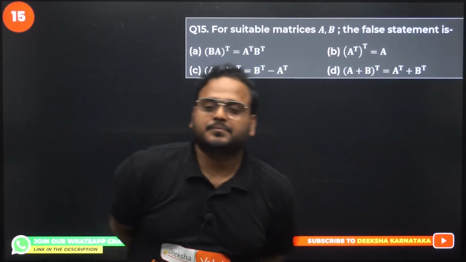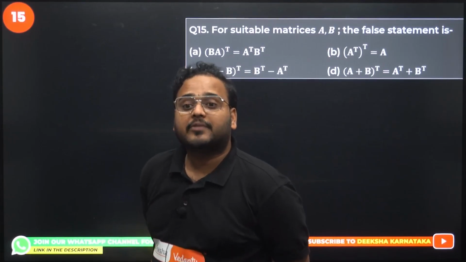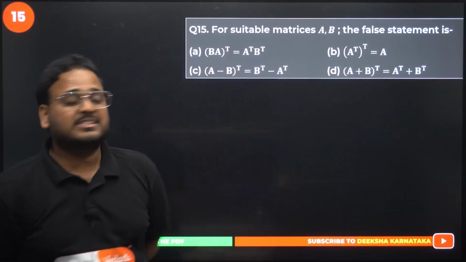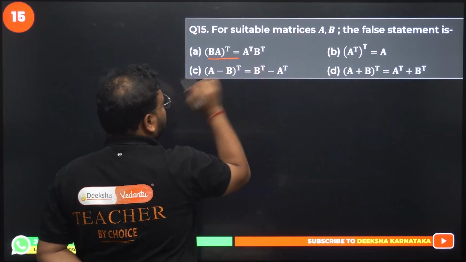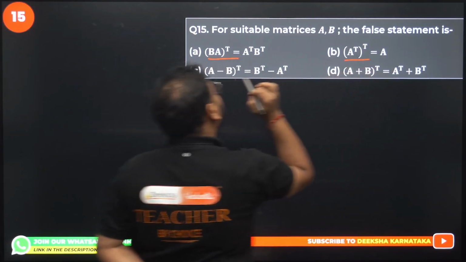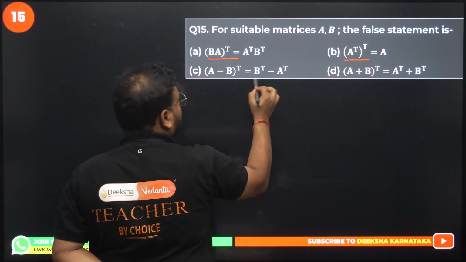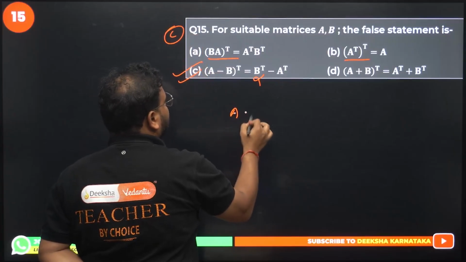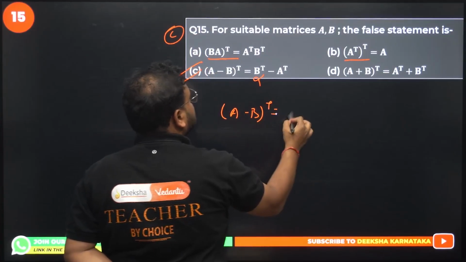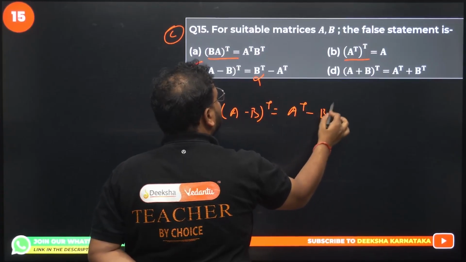15th one. For suitable matrices A and B, which is the false statement? This is true: (AB) transpose is B transpose A transpose. This is also true. Okay, this is false. Our correct choice is option C, because (A minus B) transpose is simply A transpose minus B transpose.